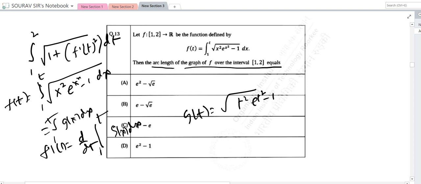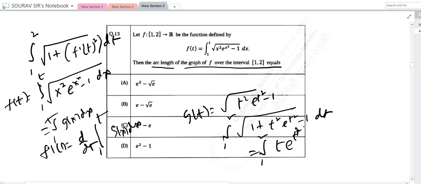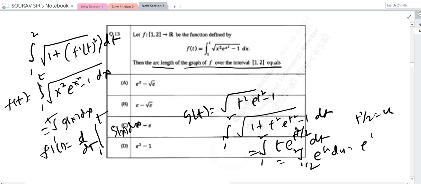So for the arc length, 1 to 2, 1 plus t square is t square minus 1 dt, and that dt. Let t square by t equal to u, so half to 2 e to the power u, so e to the power 2 minus e to the power half, so this is e square minus root. So the answer is